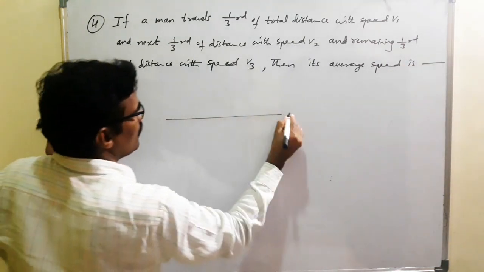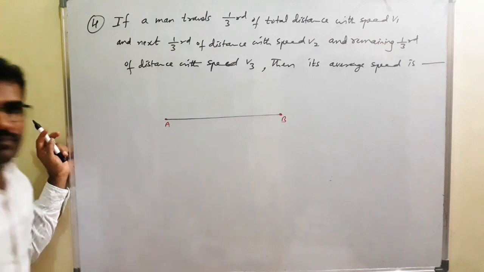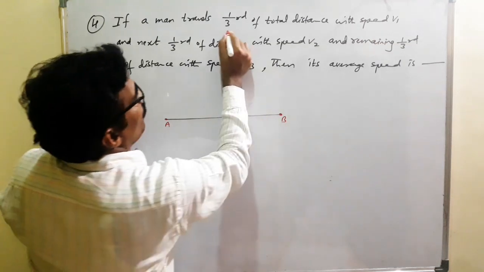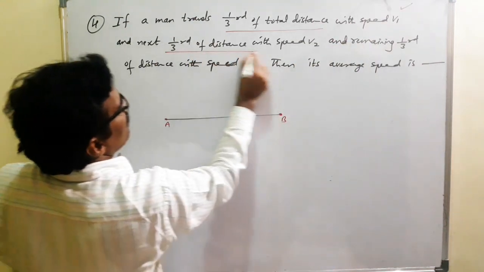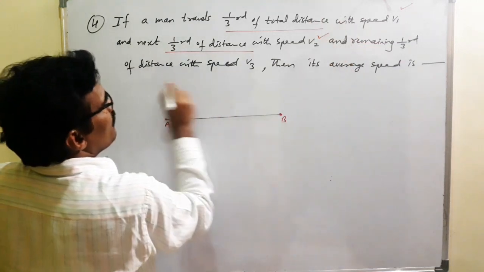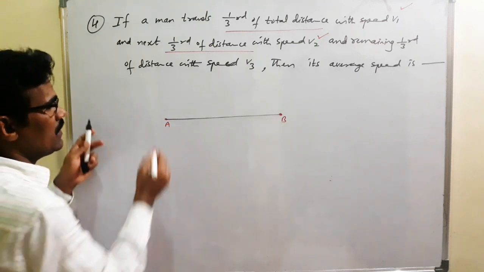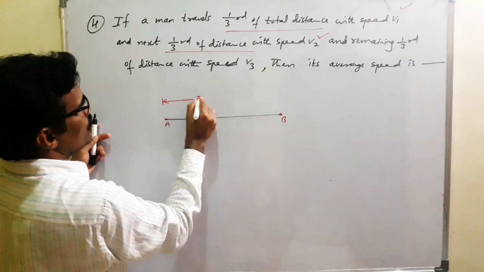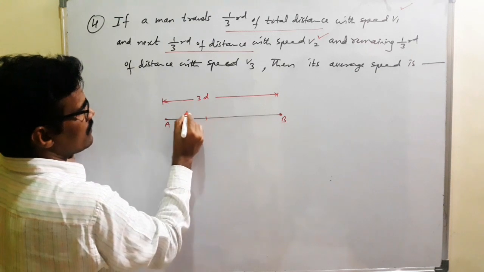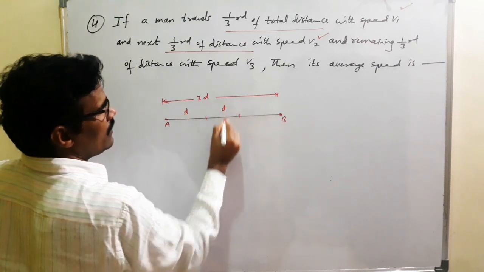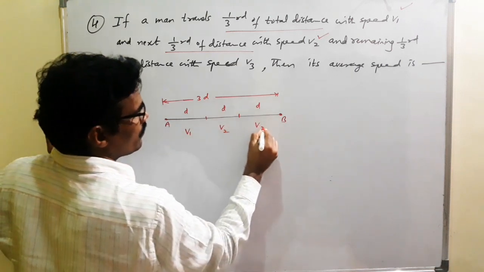Students, here initial point is A, final point is B. It travels 1/3 of distance with the speed V1, next 1/3 with the speed V2, remaining 1/3 with the speed V3. That means here, suppose total distance traveled is 3D: 1/3 of distance D, next 1/3 D, remaining 1/3 D, with the speeds V1, V2, V3.